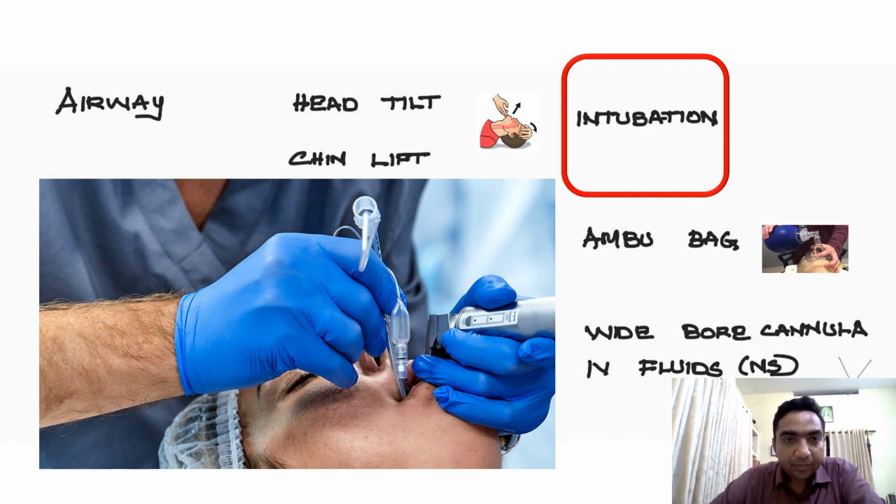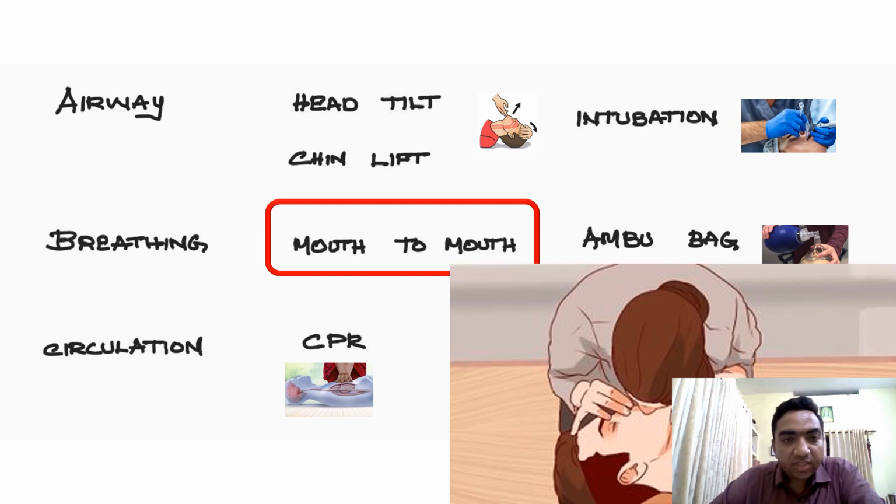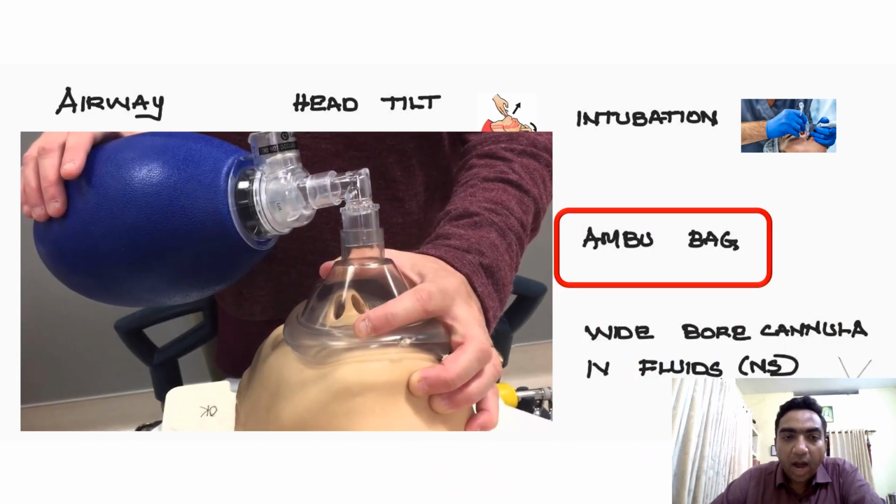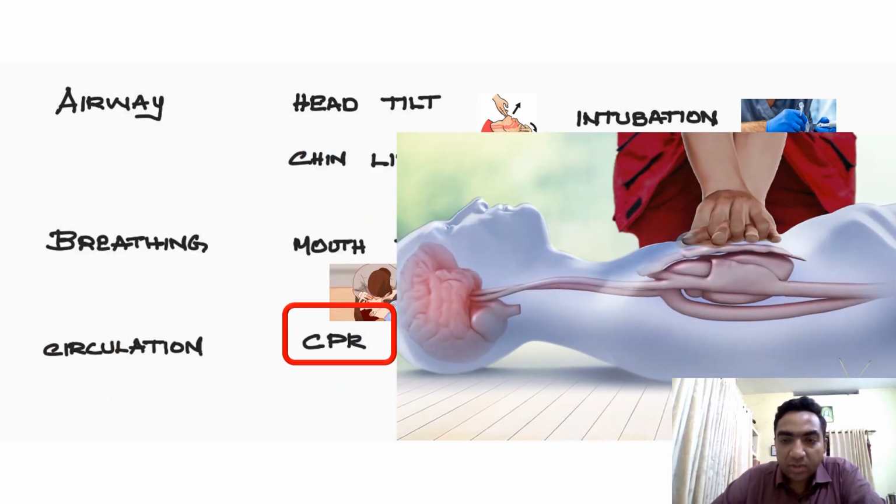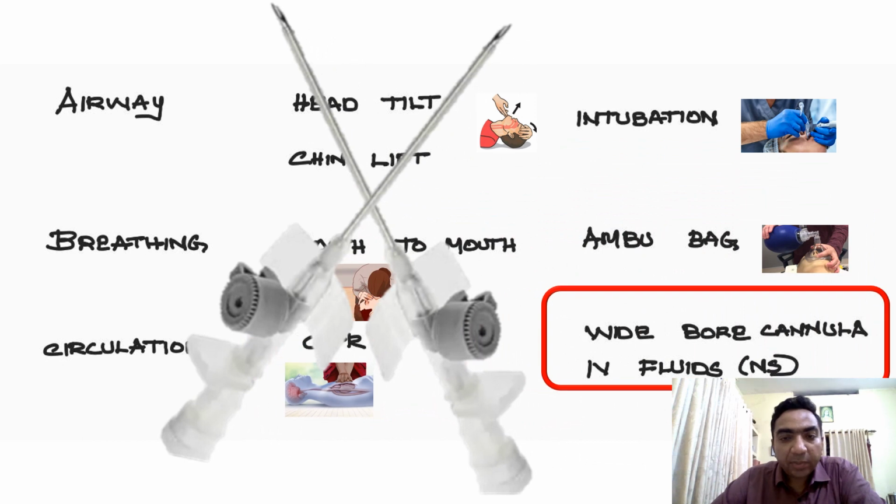Coming to breathing. If you are outside, you can give mouth-to-mouth respiration. If you are in a hospital setting, Ambu bag respiration can be given. Coming to circulation, if we are outside and we are not feeling peripheral pulses, we can go for CPR. In a hospital setting, we can put a wide bore cannula, infuse IV fluids, and if everything fails, then we can go for a CPR.